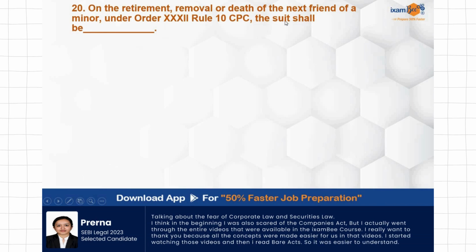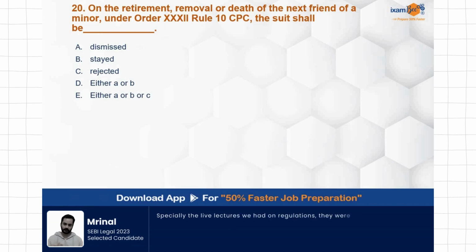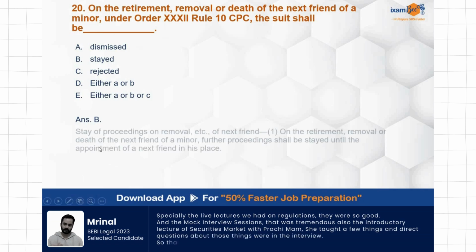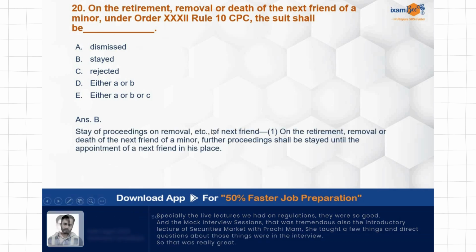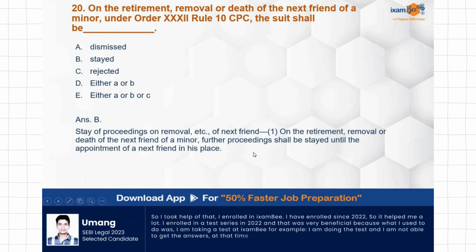On the retirement, removal or death of the next friend of a minor under Order 32 Rule 10 of CPC, the suit shall be dismissed, stayed, rejected, either A or B, either A or B or C. So when the minor is there and retirement, removal or death of the next friend of the minor takes place, then what effect will be there on the suit? The suit will be stayed. This is covered under stay of proceedings on removal or retirement of a next friend. The proceedings will be stayed until the appointment of a next friend in his place.